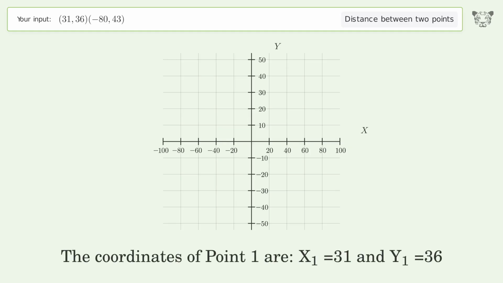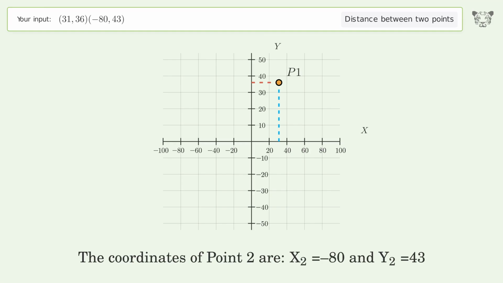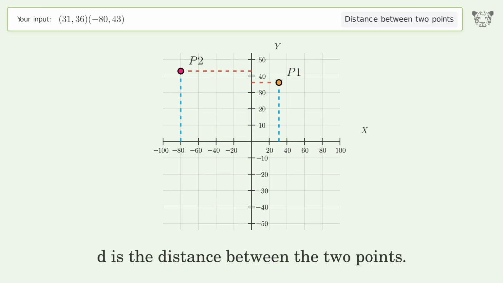The coordinates of point 1 are x1 equals 31 and y1 equals 36. The coordinates of point 2 are x2 equals -80 and y2 equals 43. D is the distance between the 2 points.